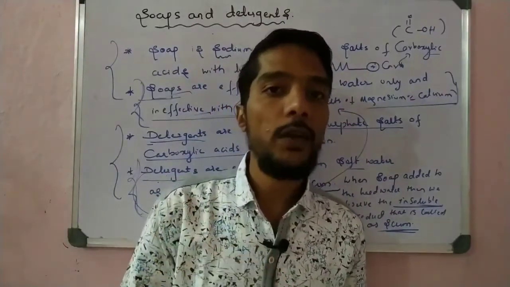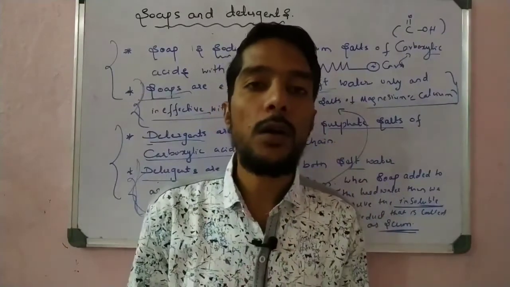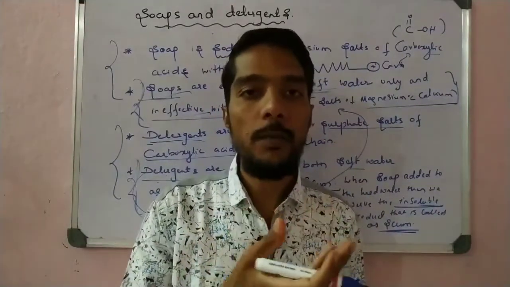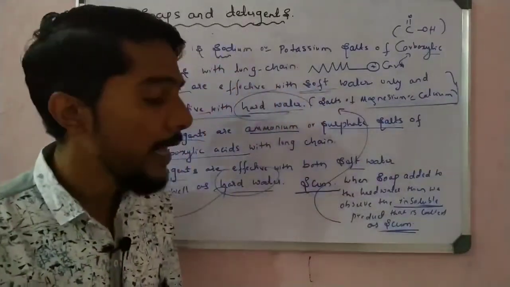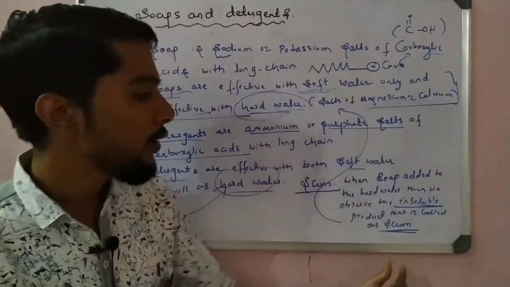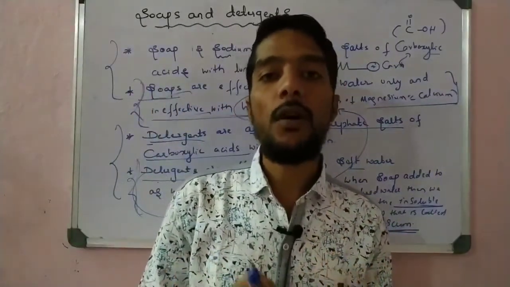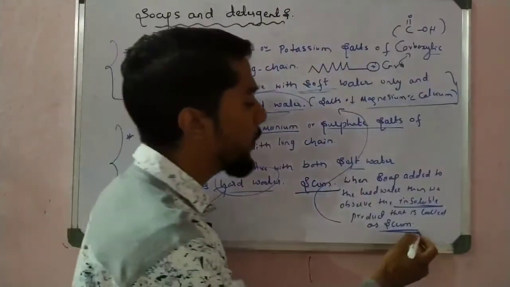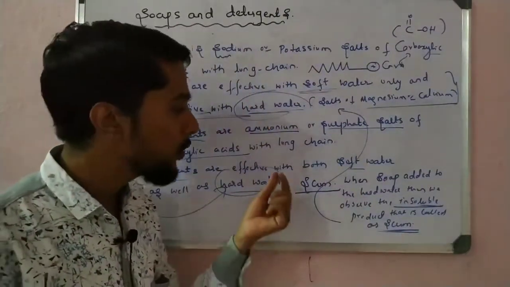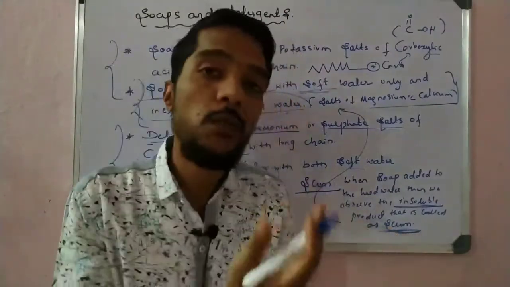Soaps are ineffective in hard water because they form this insoluble material, scum, and it is not able to make foam with the soap water. That is why they are ineffective.